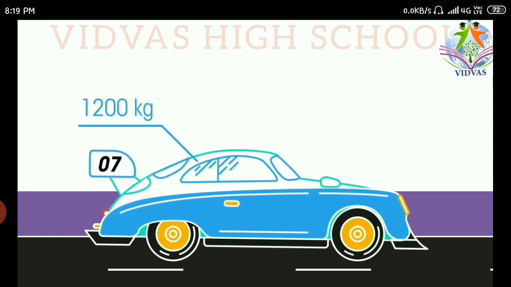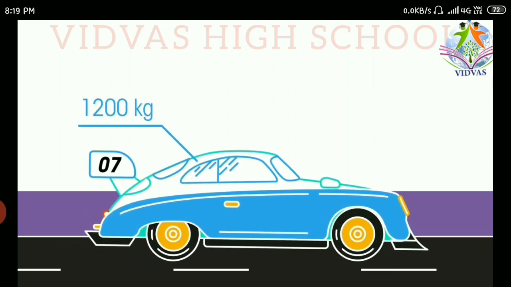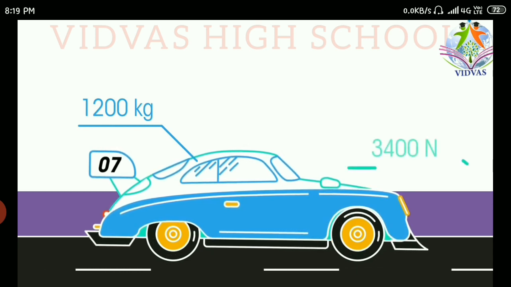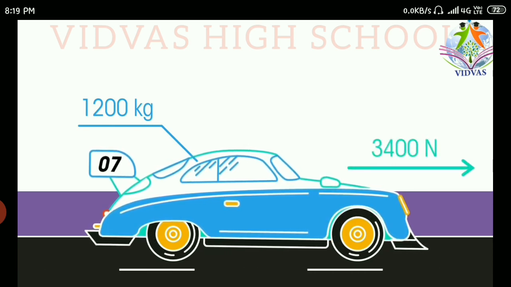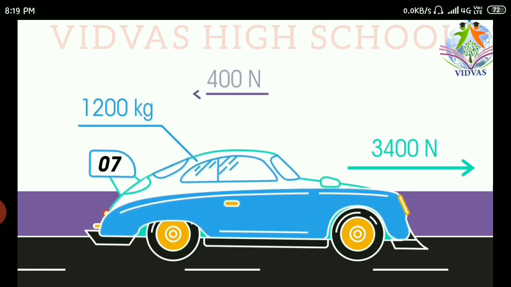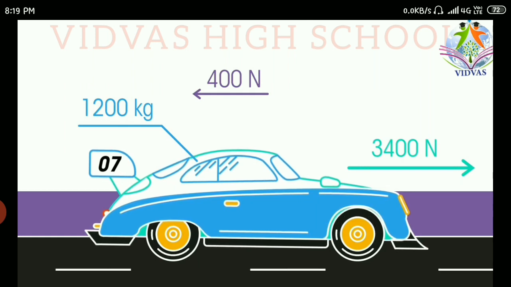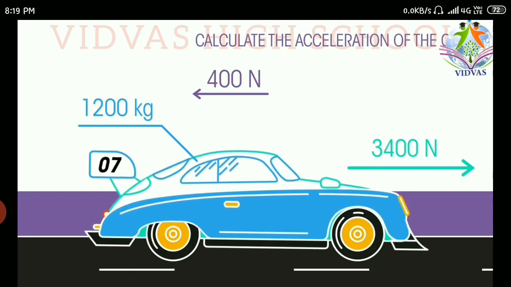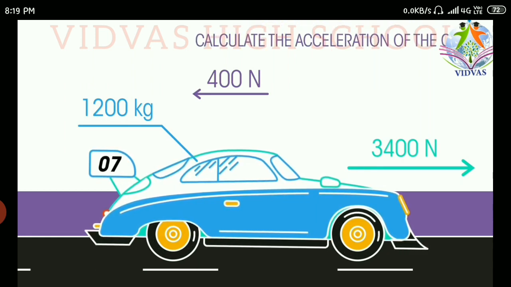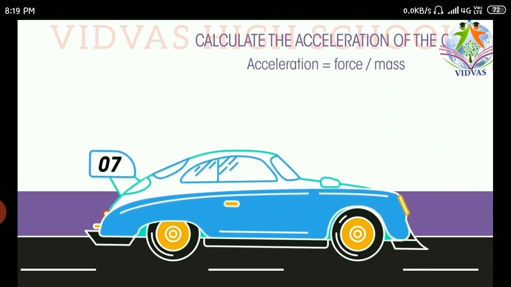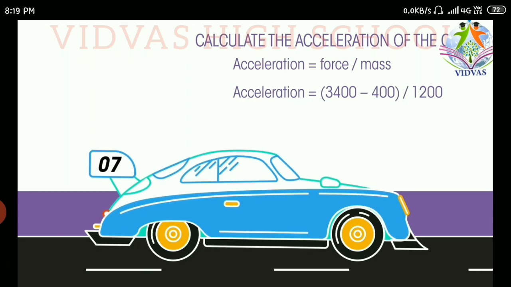A car which is of mass 1200 kg, the mass of the car m is given as 1200 kg, is going to have a force of 3400 newtons in one particular direction. It is going to have a frictional force of 400 newtons in the opposite direction. So how are you going to calculate acceleration? What is the formula? F equal to ma, then a equal to F by m.